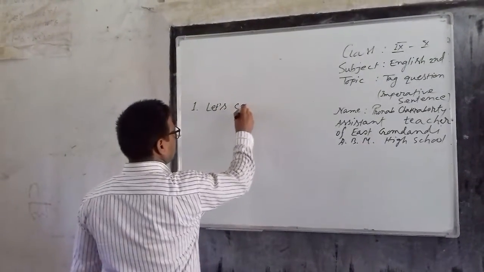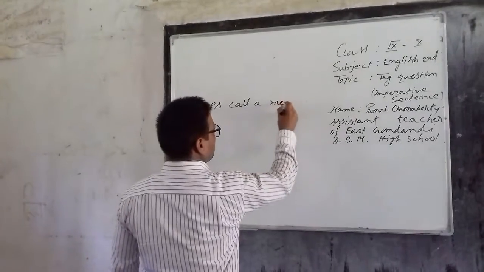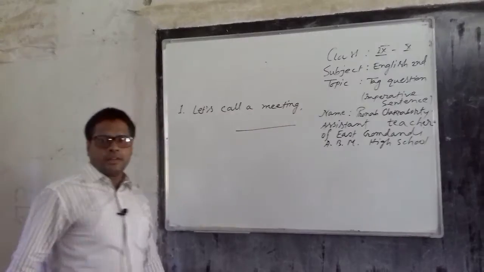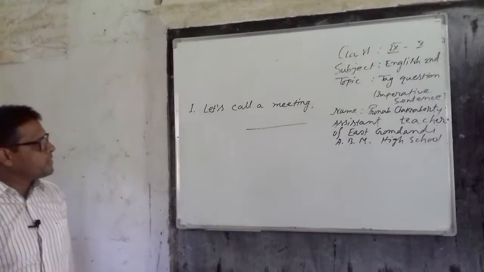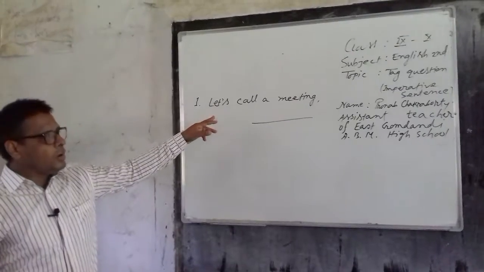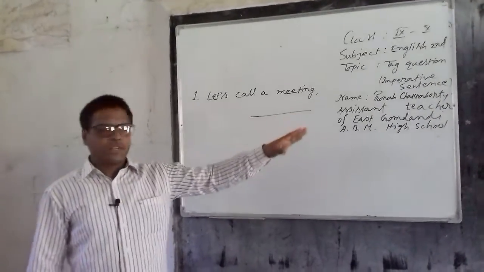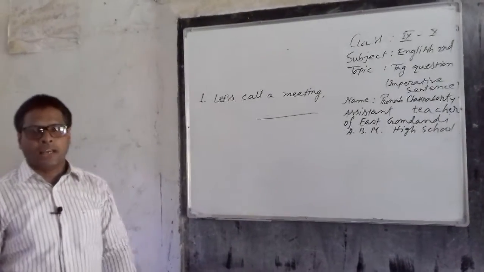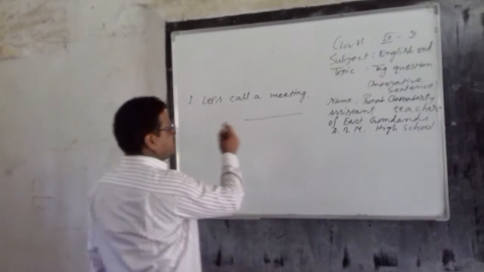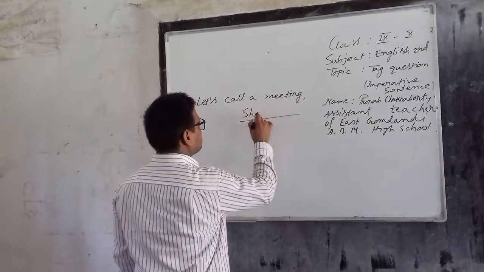Let's call a meeting. Dear learners, this is an imperative sentence. If we start any sentence with let's or let us, in the sense of tag question, we have to add shall we. Let's call a meeting. This is an imperative sentence, so the tag question will be shall we.